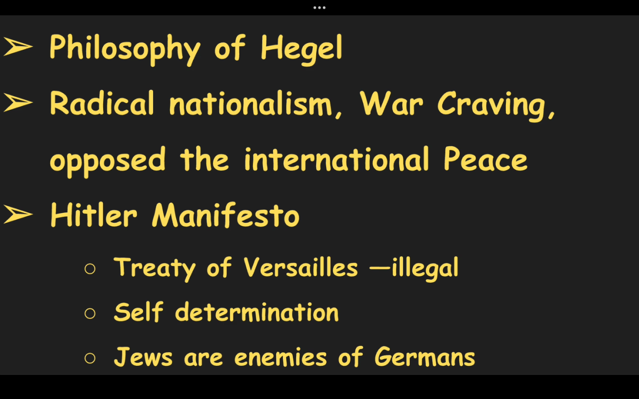were as follows. Hitler called the Treaty of Versailles illegal. Germany must have the right to self-determination. Jews are the enemy of Germany. Now we should know one thing: Jews constituted only 2% of the German population but controlled 80% of the economy. So Hitler was against Jews. We can say that he was jealous of Jews. So Hitler charged Jews with rejecting opportunities for Germans. He also accused Jews of involvement in a conspiracy against Germany, which resulted in the defeat of Germany in the First World War.